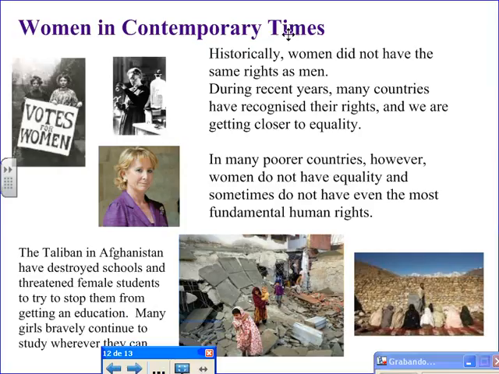Women in contemporary times. Historically, women did not have the same rights as men. During recent years, many countries have recognized their rights, and we are getting closer to equality. In many poorer countries, however, women do not have equality and sometimes do not even have the most fundamental human rights.